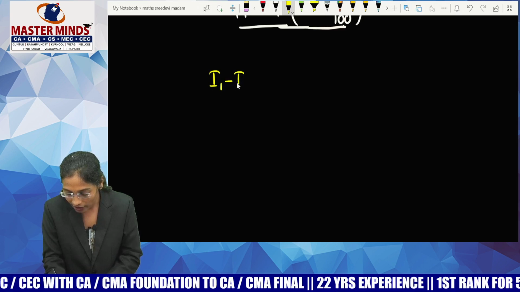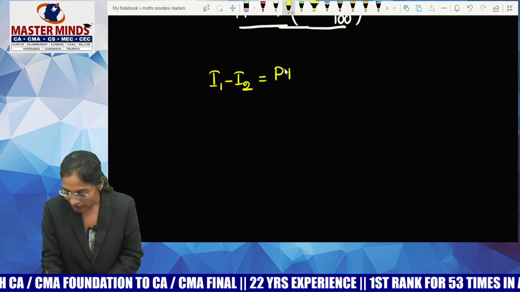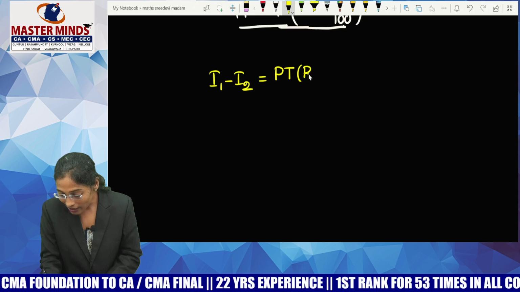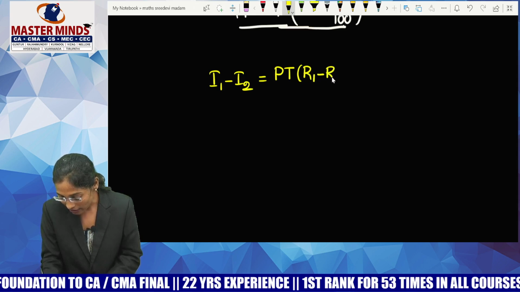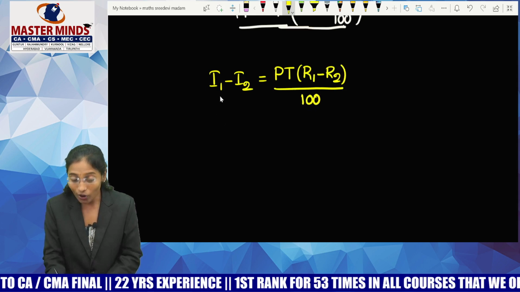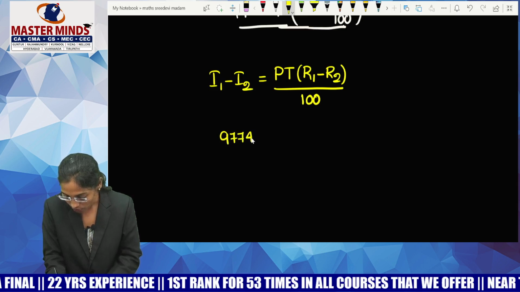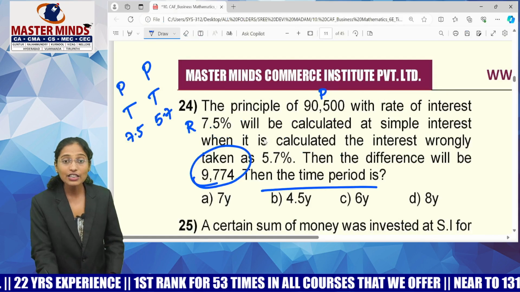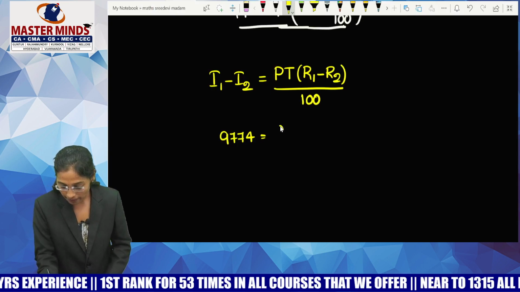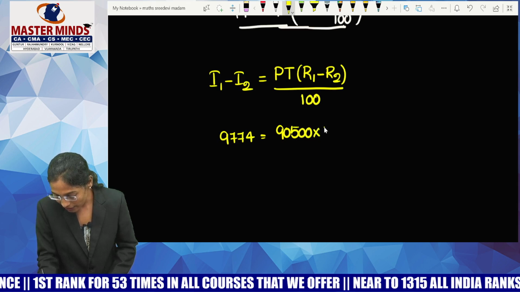Tell me the formula for difference between interest. P is constant, T is constant. Who is varying? Rate of interest is varying by 100. According to the question, what is the difference between interest? 9,774. What is your principal? 90,500. So your principal is 90,500. And I don't know the time duration, that's why I'm writing T.